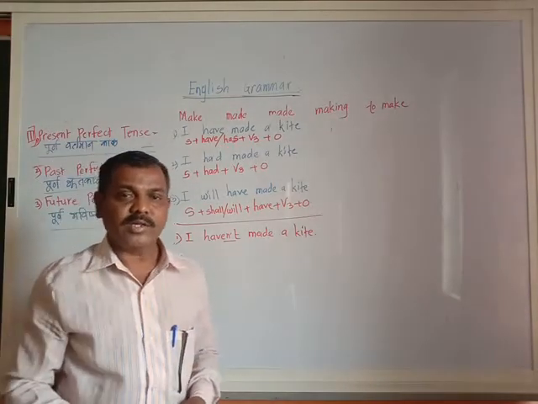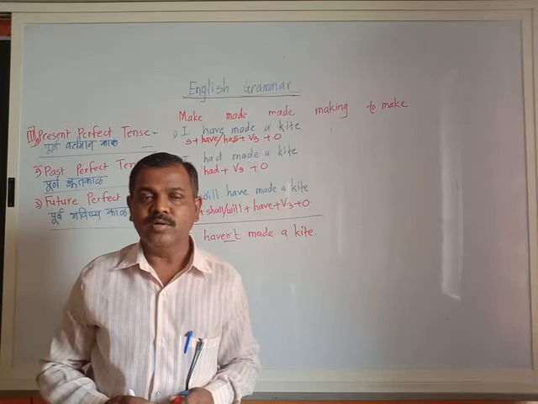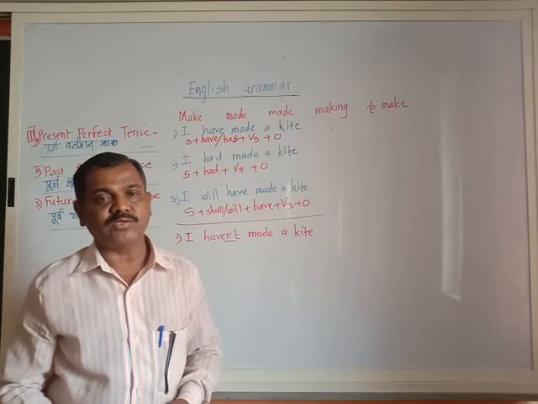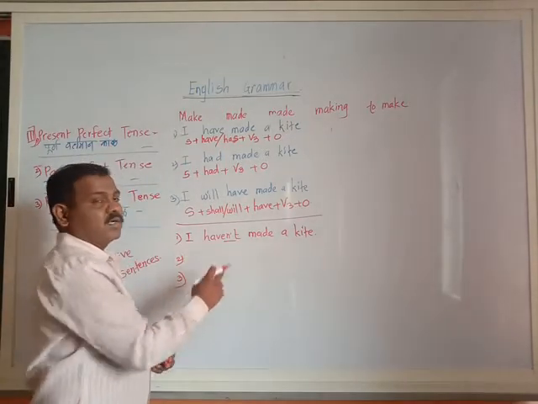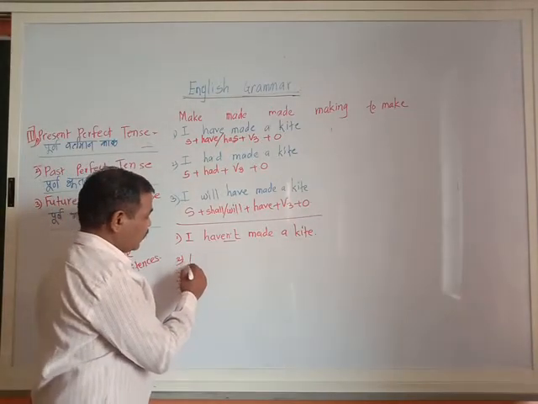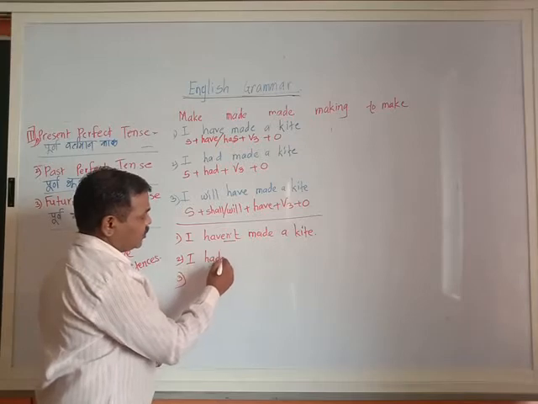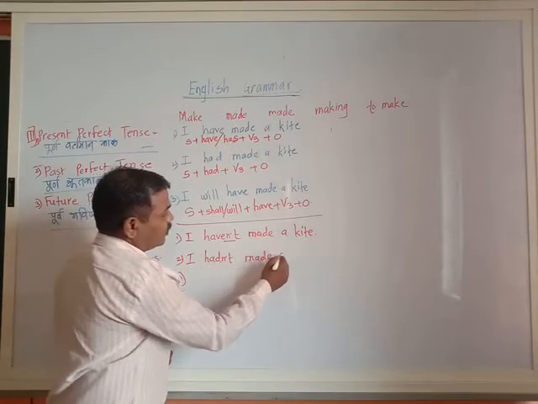I have told you already. Only in the simple present and simple past you have to take support of don't, doesn't and didn't. Otherwise everywhere you have auxiliaries for the negative sentences. Auxiliary plus not makes the negative sentence. It is very clear. I have not made a kite. I hadn't made a kite.